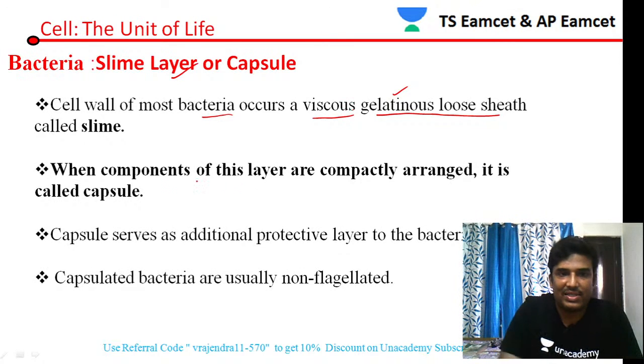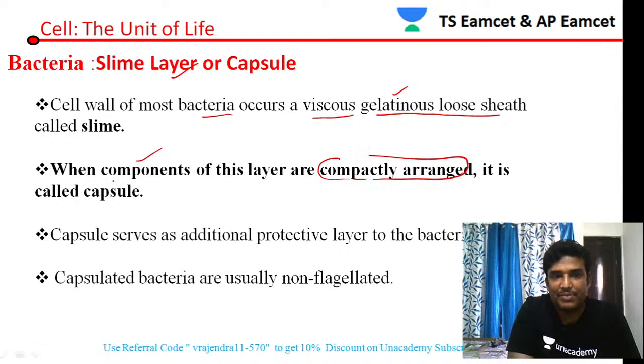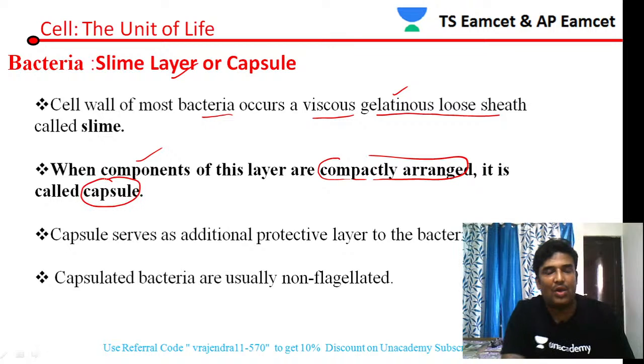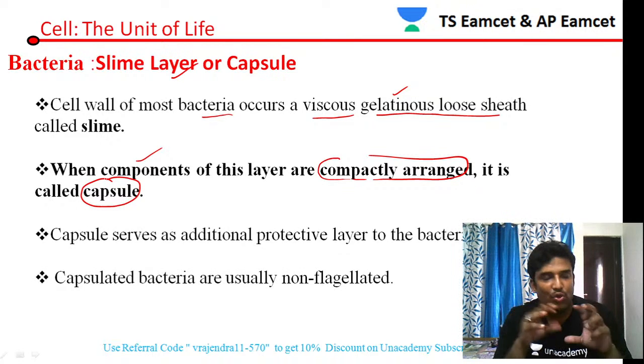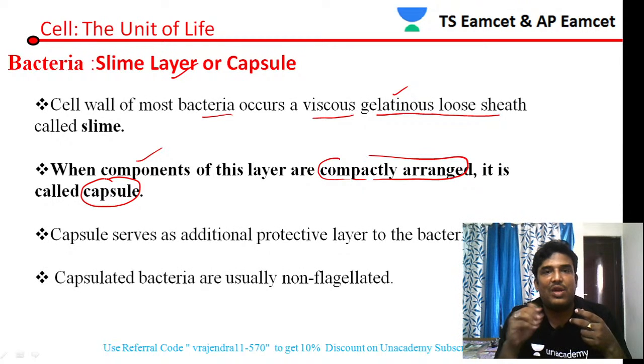So that layer is called a slime layer. When the components of the layer are compactly or tightly arranged, it is called a capsule. If that outer layer is loosely arranged, then it is called a slime layer. If it is tightly or compactly arranged, it is called a capsule.